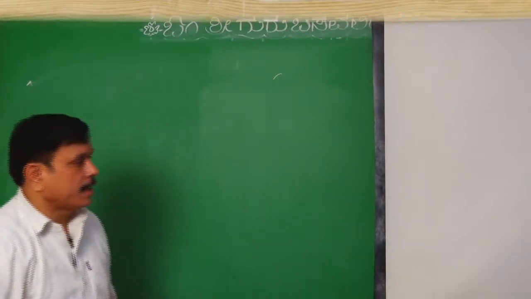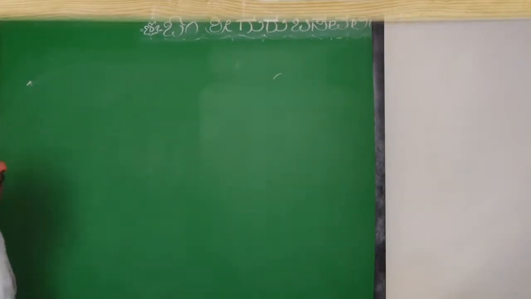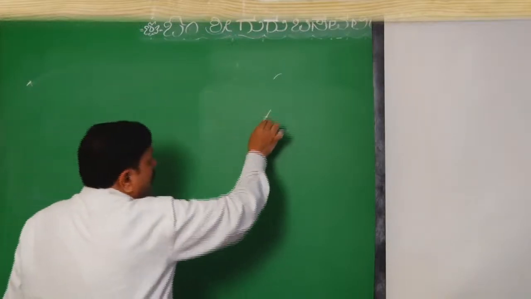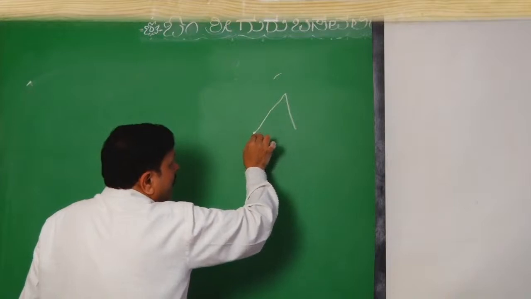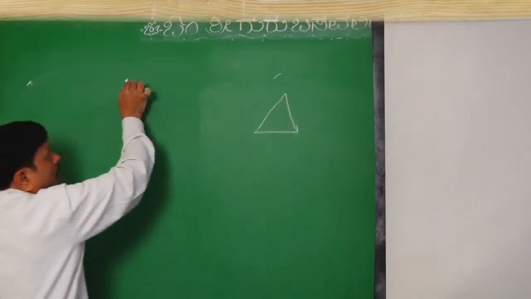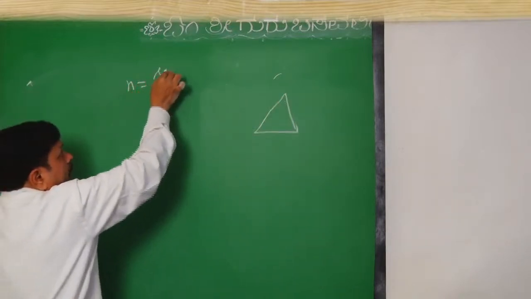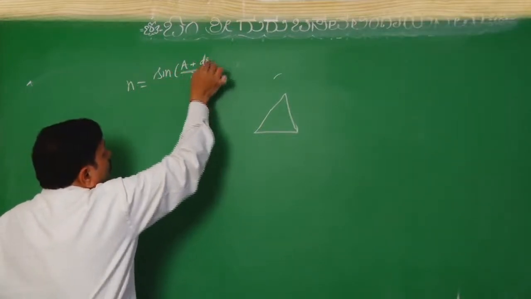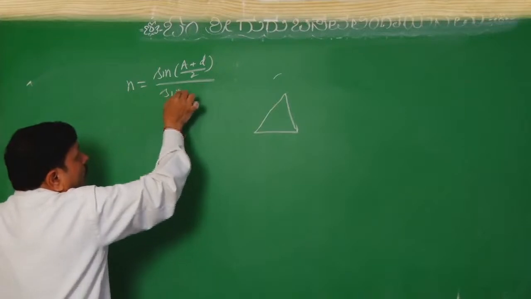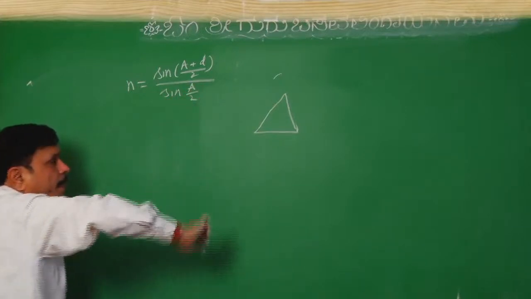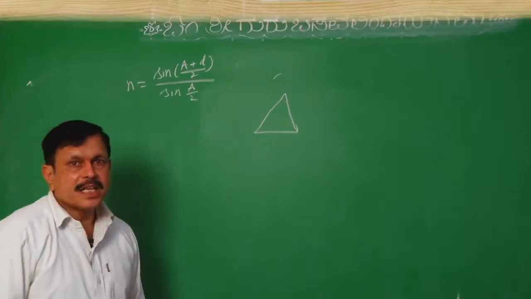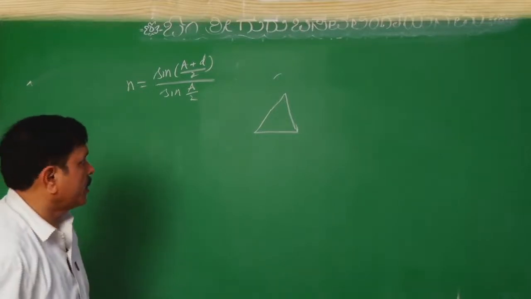Now, let us go for the next thing. Yesterday we have seen the prism and obtained the equation n equal to sine of (A plus D) divided by 2, whole divided by sine of A divided by 2. Now, in this we will be having certain cases.